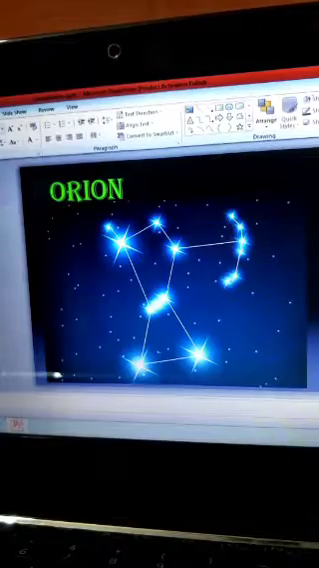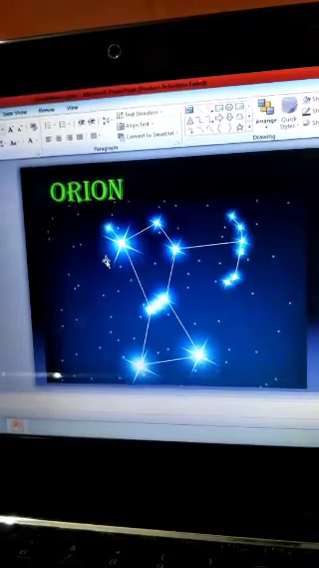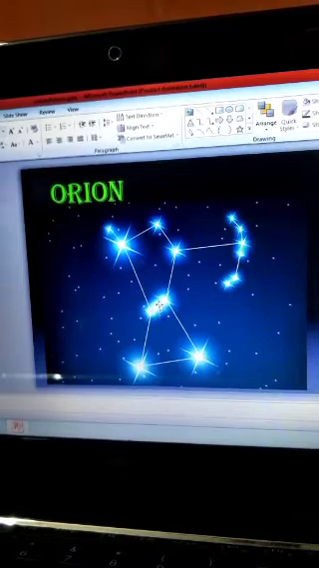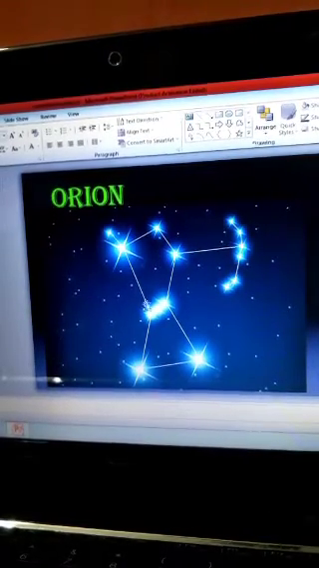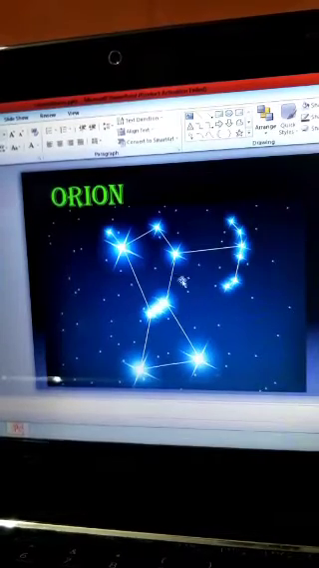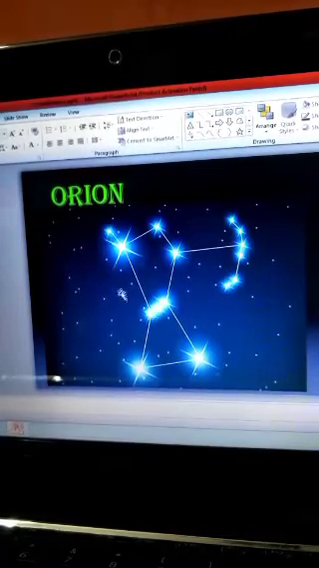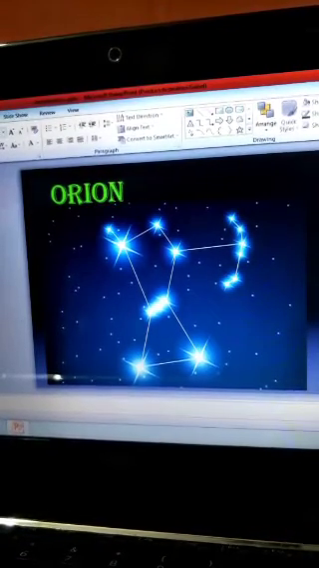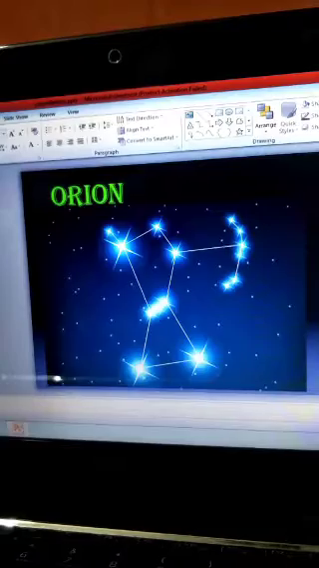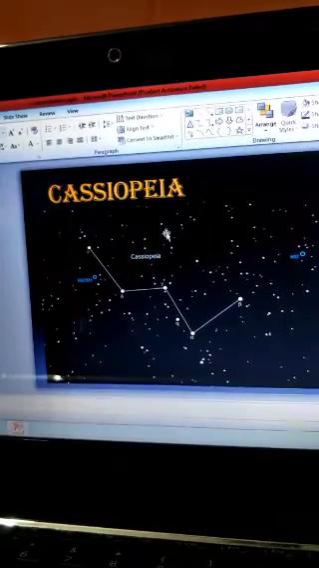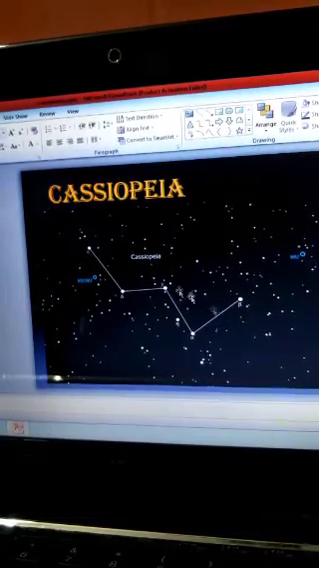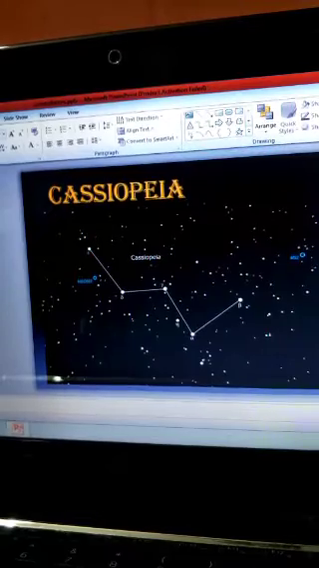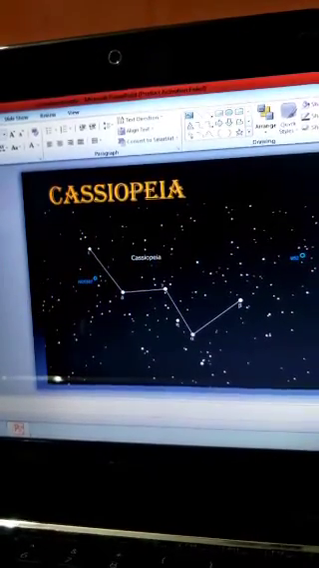Okay, and what constellation is this? It is called Orion. It has 3 stars here, 1, 2, 3, and it represents the picture of a hunter. Next you can see another constellation, Cassiopeia, which represents a W shape, the letter W. So like this you have many constellations, about 88 constellations in the sky.